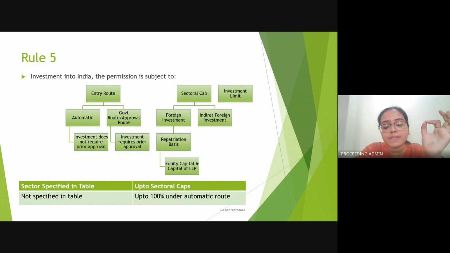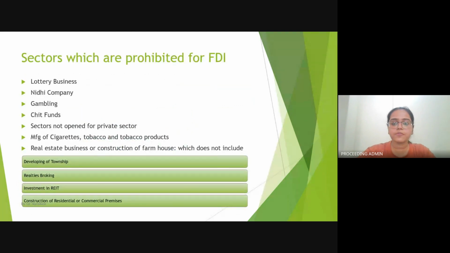So repatriation basis, अगर आपको repatriation basis में investment करना है तो आप equity capital and capital of LLP पे ही कर सकते हैं. Then if the sector is specified in the table, अगर जो sectoral limit है, if the rules provide the same in the table, it shall be up to the limit that is provided. Up to the limit means the maximum investment in which foreign investment can be made. And if no limit has been provided under that table, it is under the automatic route and 100% of it can be invested.